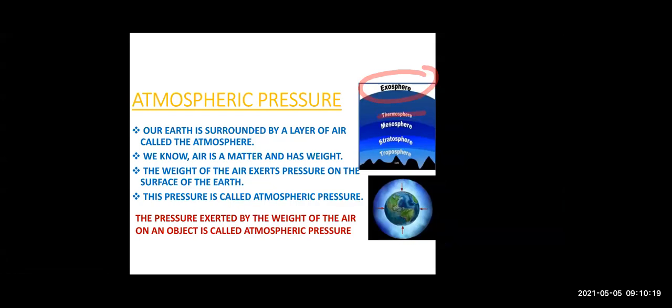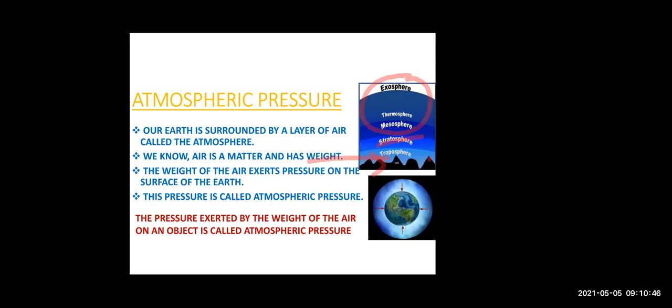Then the mesosphere will take the weight of the exosphere and thermosphere. Similarly, these three layers, that is exosphere, thermosphere and mesosphere, will put their weight on the stratosphere. And all the four layers at the top will put their weight on the troposphere.